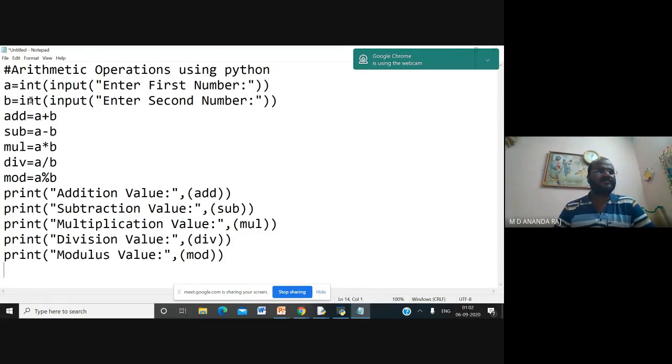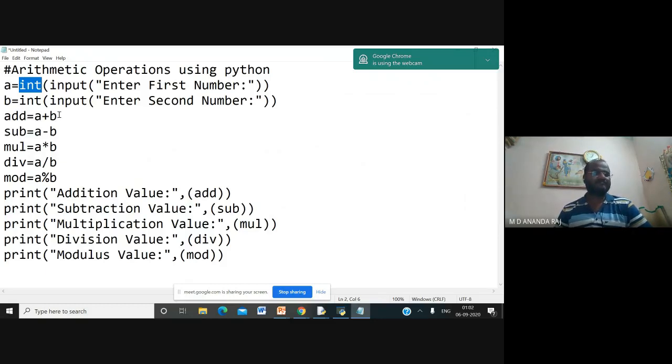Arithmetic operators using Python. This is a command line. a is equal to int(input("Enter the first number")), b is equal to int(input("Enter the second number")). When the user enters the first and second number, it will accept the input, and that input is in the form of string data type. So you have to convert the string into an integer. For that you are using the keyword int here. The number which you type may be a string data type; it must be converted into the integer data type, and it is stored in a variable called a.